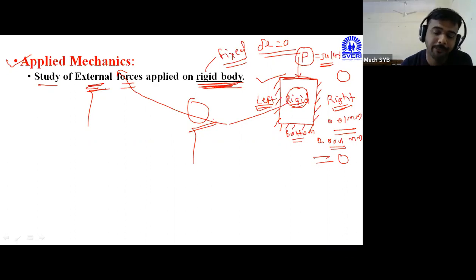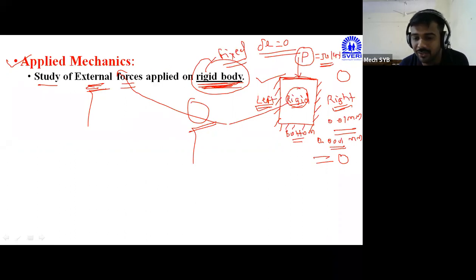If you remind yourself of the syllabus of applied mechanics and strength of material, some concepts are common, such as stress and strain calculation, but the actual syllabus is totally different, because in applied mechanics we are focusing only on the rigid body. Rigid means the body is totally fixed. If the body is totally fixed, zero deformation is there, therefore that body will be considered a rigid body. Therefore, the concept of applied mechanics will not be applicable for checking the strength of the material. That's why here I have shown how the rigid body is there.